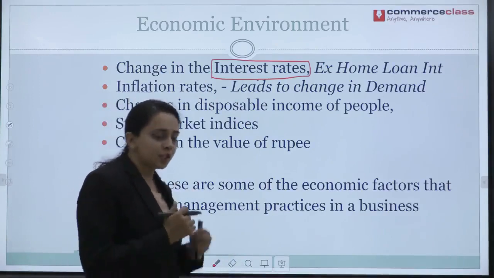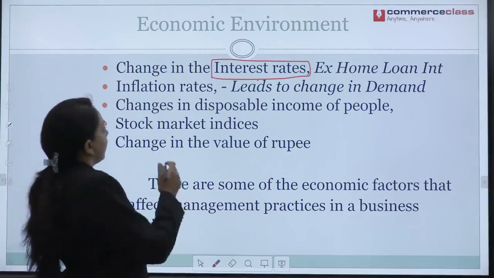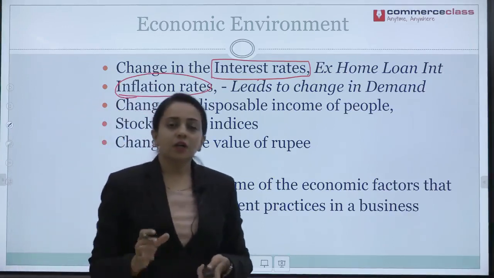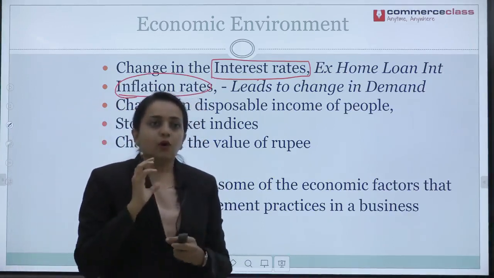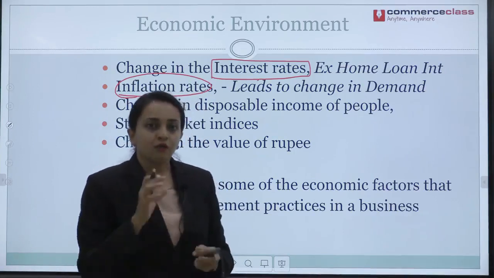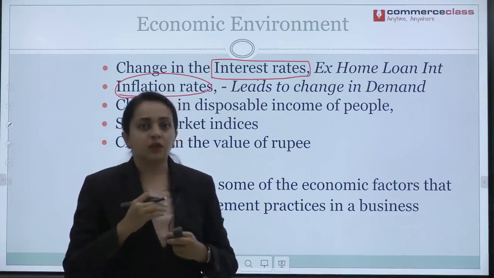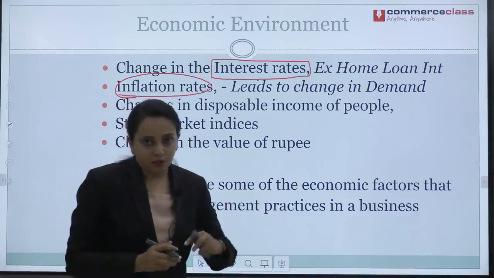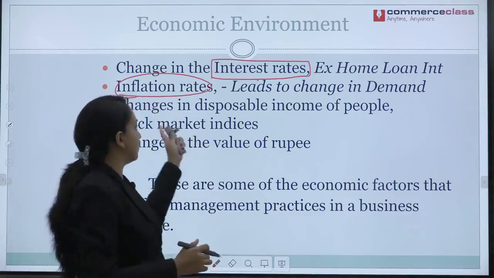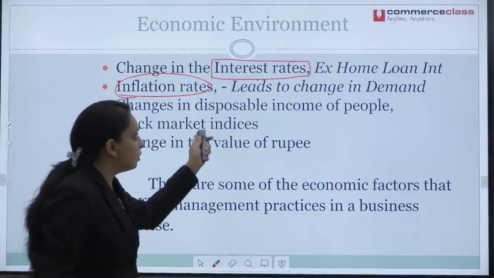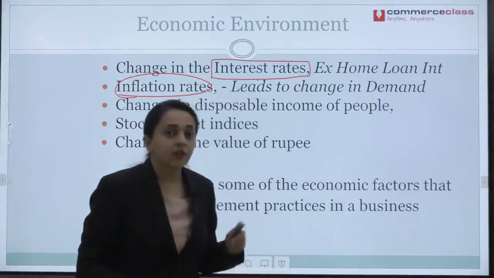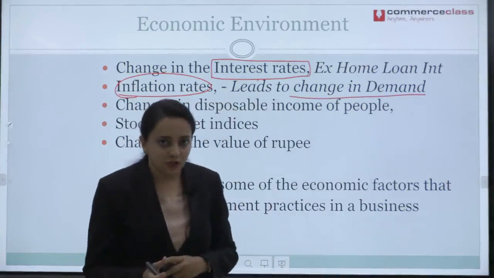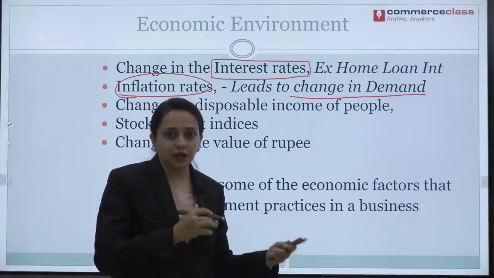Now, going to the next point. The next point is inflation rates. Whenever the monetary value or the price of a commodity increases with time, it is called inflation in economics. Now, what is the effect of this inflation rate? It leads to change in demand. Here we have said change in demand. But what kind of change? Is it a positive change? Is it a negative change?